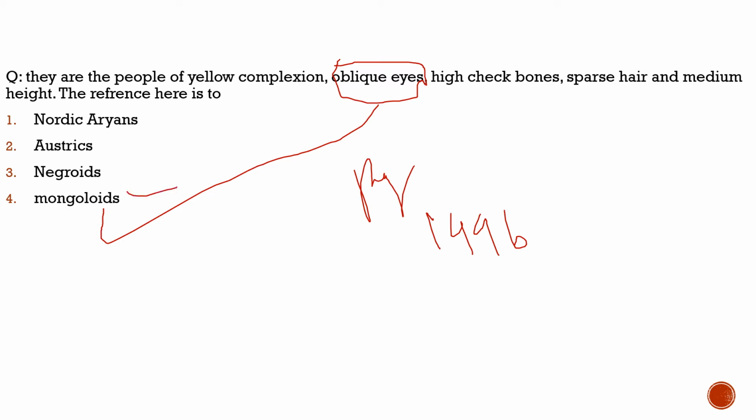About the Mongoloid race, we should know that they are inhabitants of northern, eastern and southeast Asia. Their eyes have a characteristic fold of skin on the upper lid. Hair is lank and straight, and the height is medium. The group also includes the Chinese, Japanese, Burmese, Thais, Vietnamese, and Malaysian people. So this is what the question is talking about: the Mongoloids.